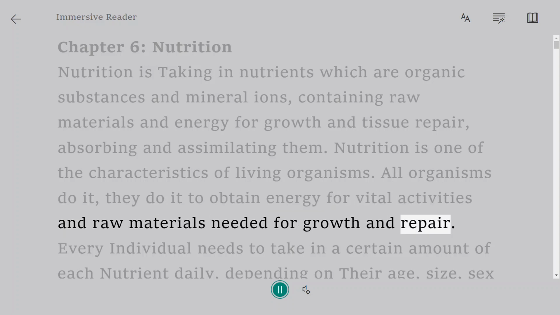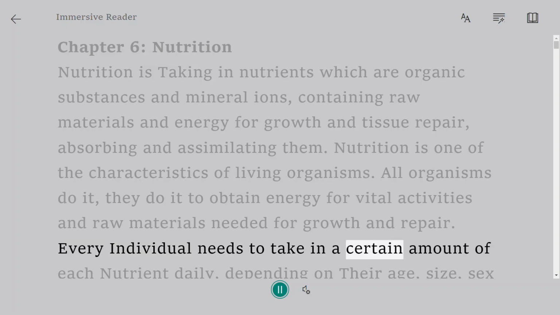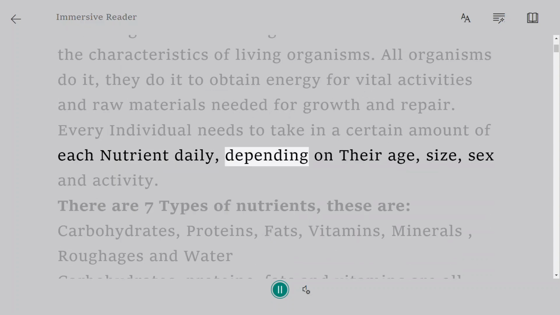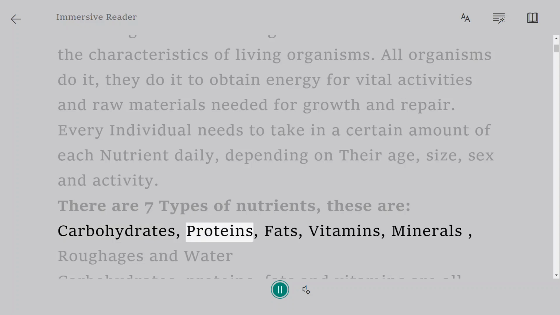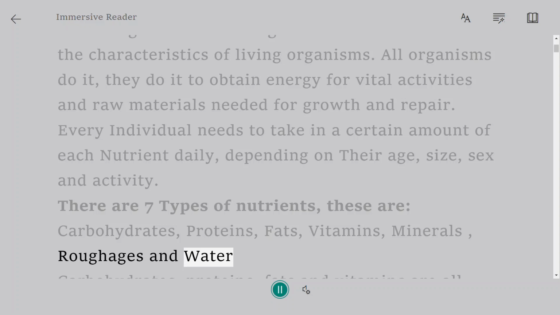repair. Every individual needs to take in a certain amount of each nutrient daily, depending on their age, size, sex, and activity. There are 7 types of nutrients. These are carbohydrates, proteins, fats, vitamins, minerals, roughages, and water.